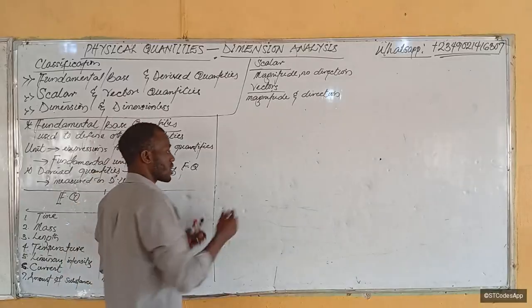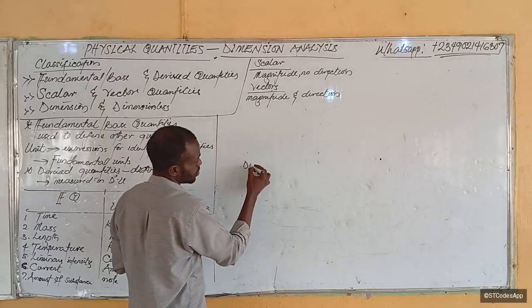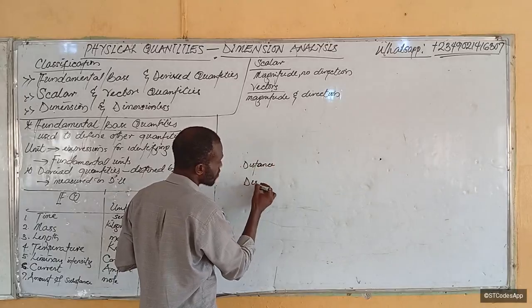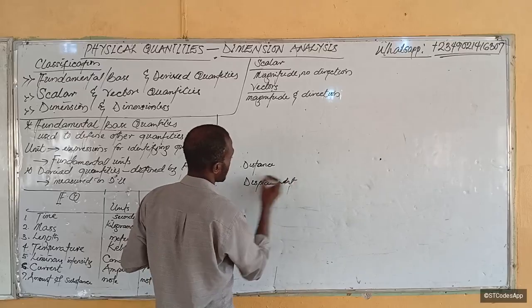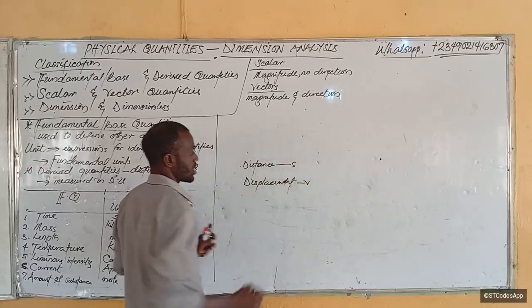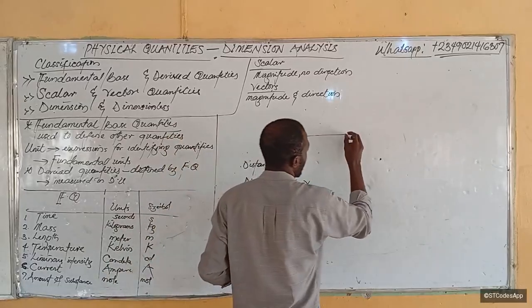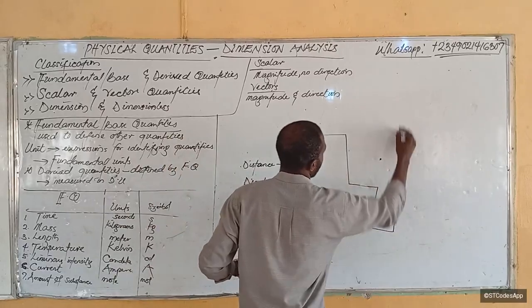Is that okay? Their direction does not matter. For example, I usually use this example, the difference between distance and displacement. Both of them mean how far you have gone, but in context, one is scalar, the other is vector. Distance is scalar, displacement is vector. Now what is distance? Look at this. A body can go from here to here, to here, back here.